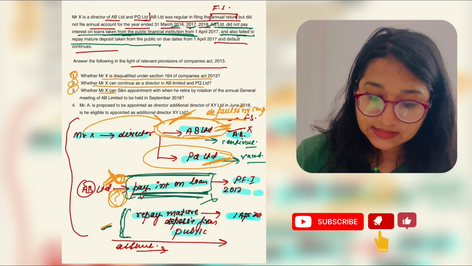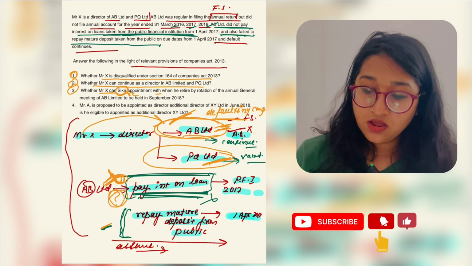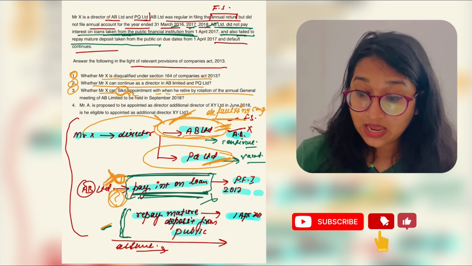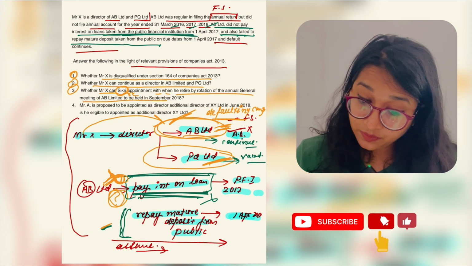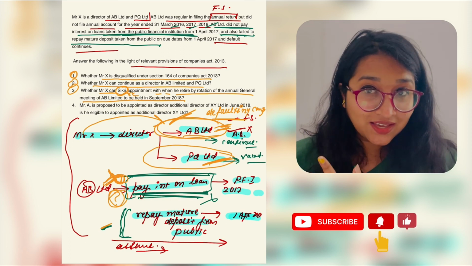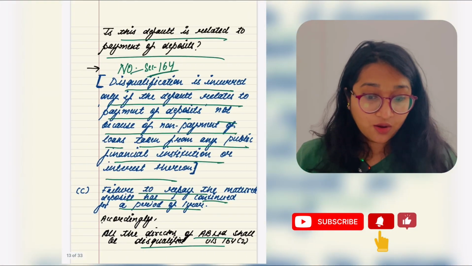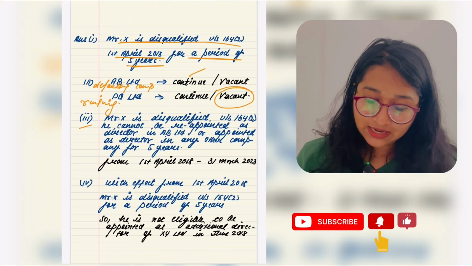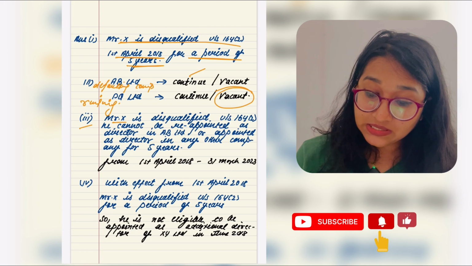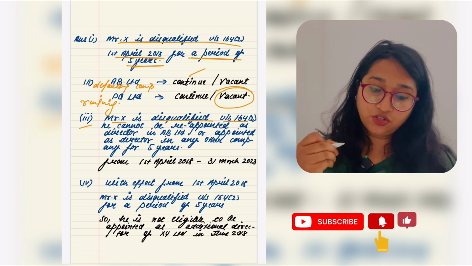Whether Mr. X can be reappointed when he retires by rotation at the annual general meeting of AB Limited to be held in September 2018. Do you think, guys, he would be reappointed as director again? No. Right? Let's get into the answer, which says that Mr. X is disqualified under section 164 subsection 2.